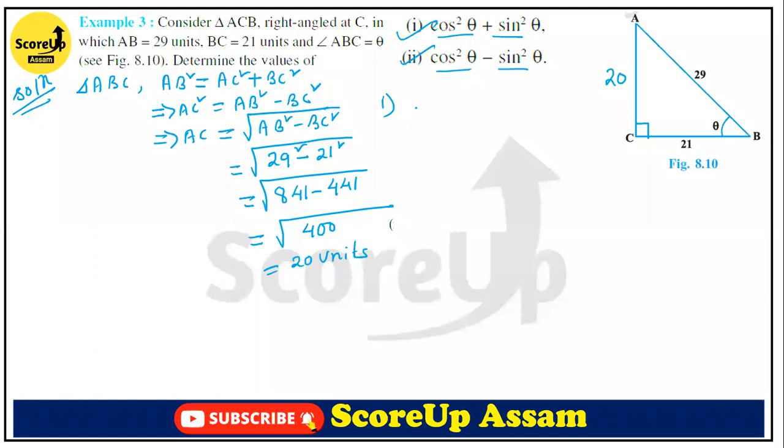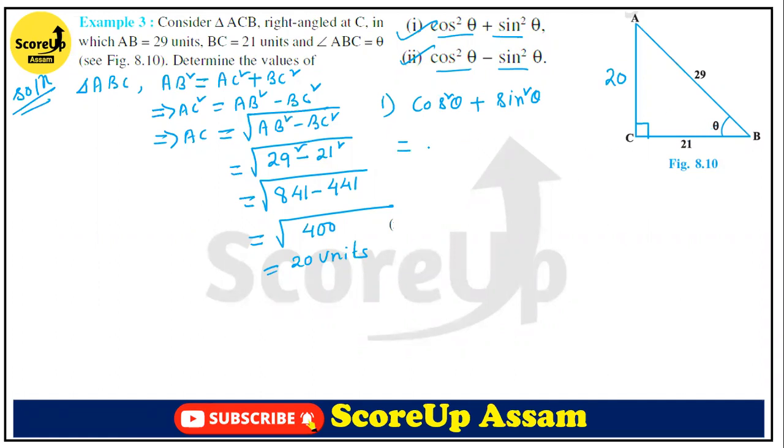Cos square theta plus sin square theta. Cos theta means base by hypotenuse. Our base is 21, because this is our theta, and the side attached to this angle is called the base.